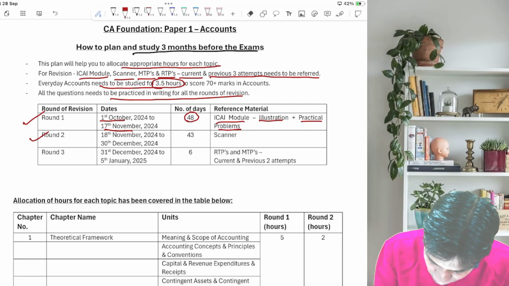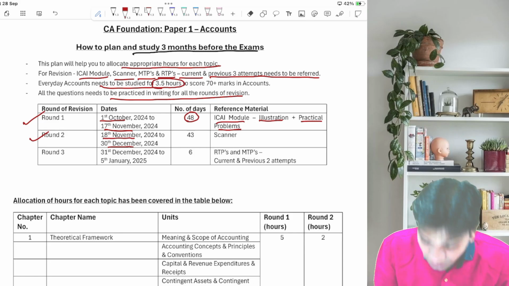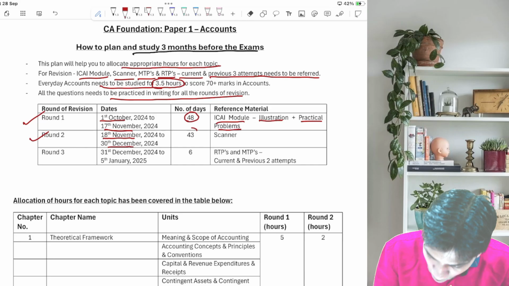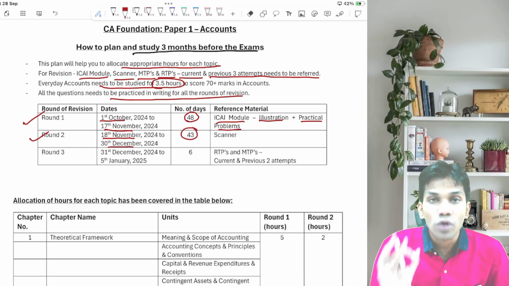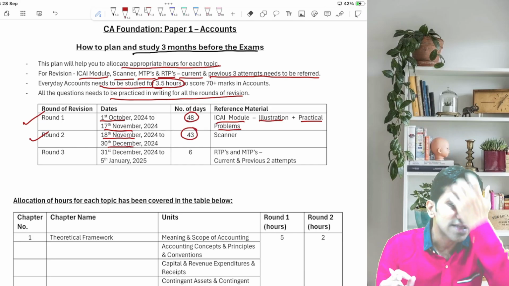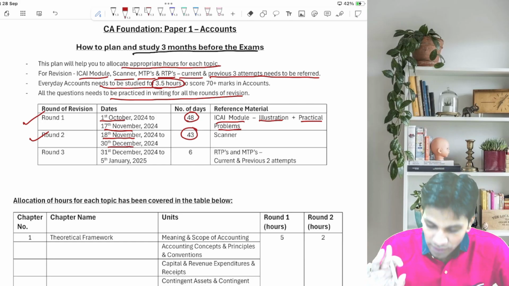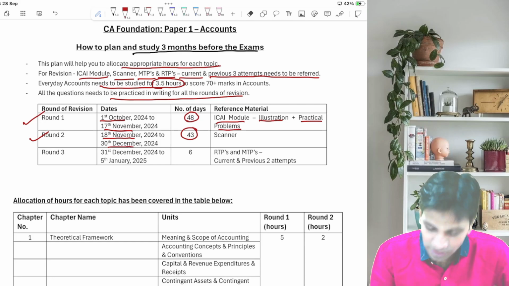Round number 2 starts from 18 November, ends on 30th December. These are 43 days, guys. Here you need to solve the scanner. How many problems are there? Everything I will discuss. Don't worry. 43 days for the scanner.